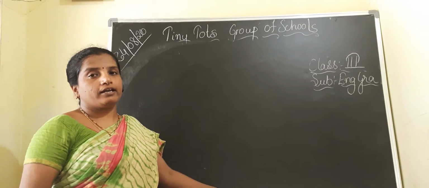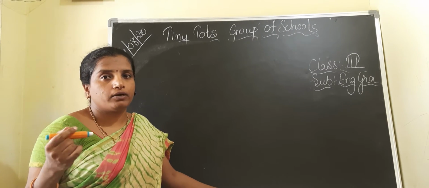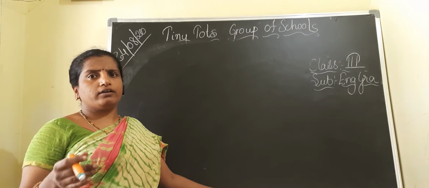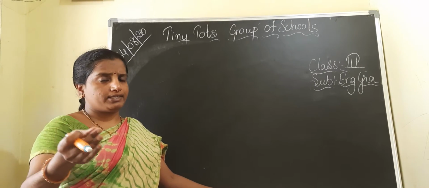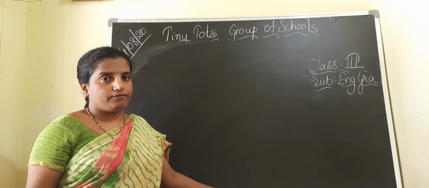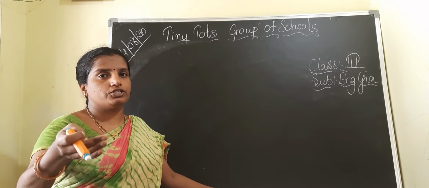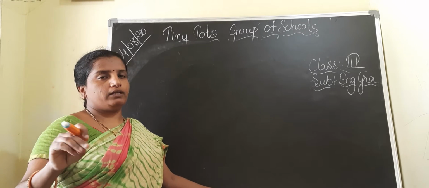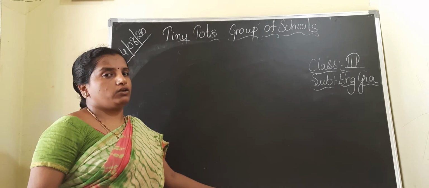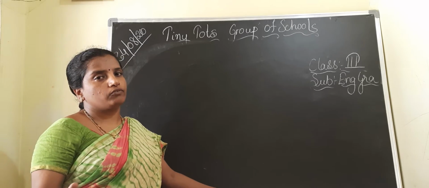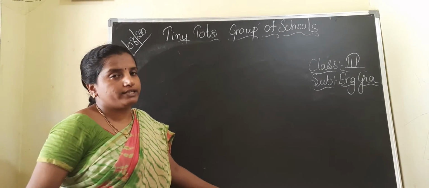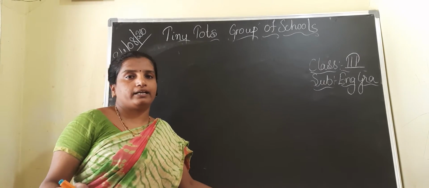See, children, in our last session, we discussed the alphabetical order. What is the alphabetical order? A, B, C, D, E, F, G, H, I, J, K, L, M, N, O, P, Q, R, S, T, U, V, W, X, Y, Z. The order of the letters in a correct sequence is known as the alphabetical order.